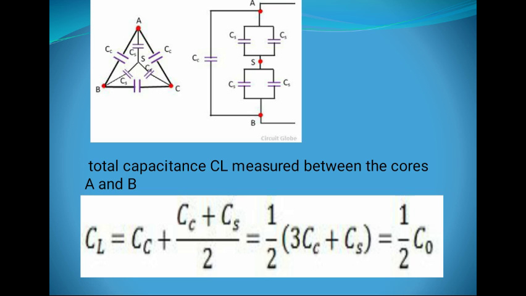In case of a Wheatstone bridge, if the four branches of the bridge consist of the same impedance, same resistance, same capacitance, then in the middle branch there is no current flow. So we can remove this branch from the circuit because there is no role of this branch in the circuit. It is the statement of the Wheatstone bridge theorem.